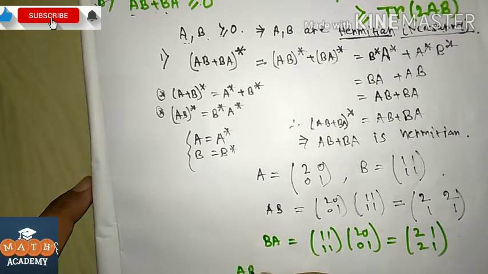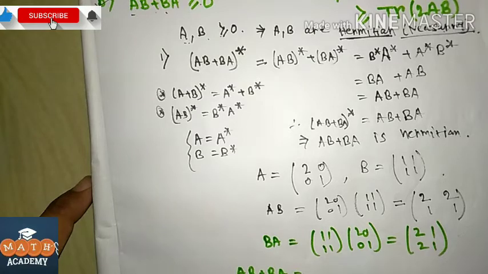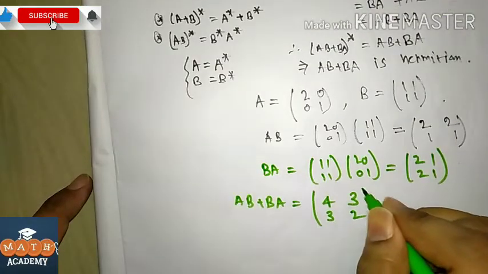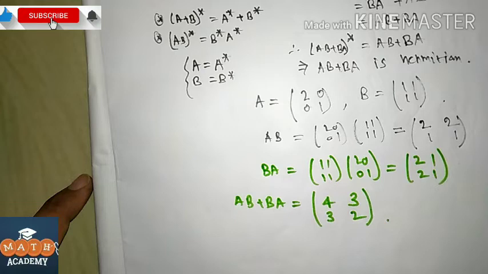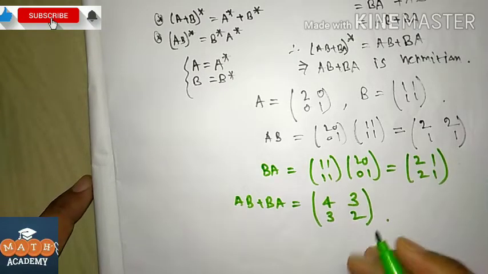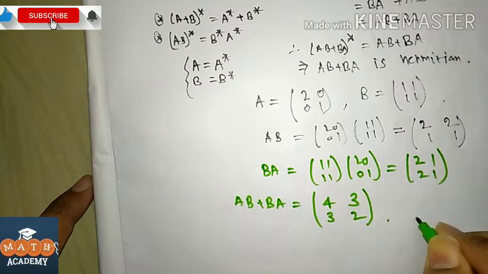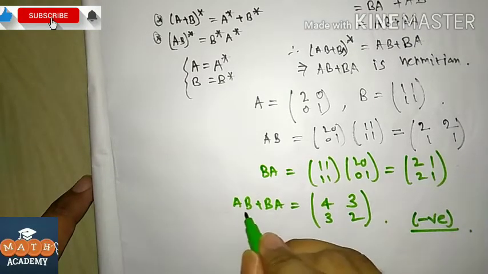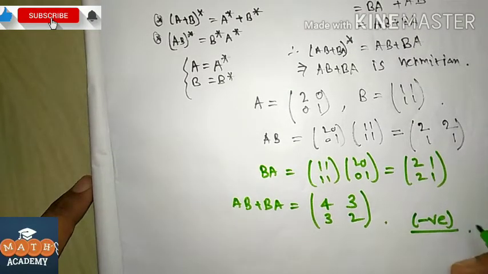So AB plus BA is [4 3; 3 2]. Here the eigenvalues are negative, so AB plus BA is not a positive semi-definite matrix. So option B is false.